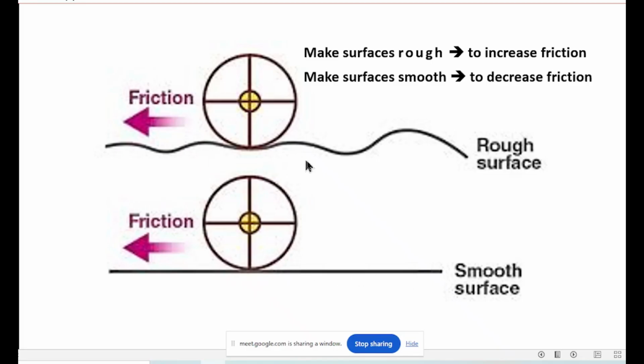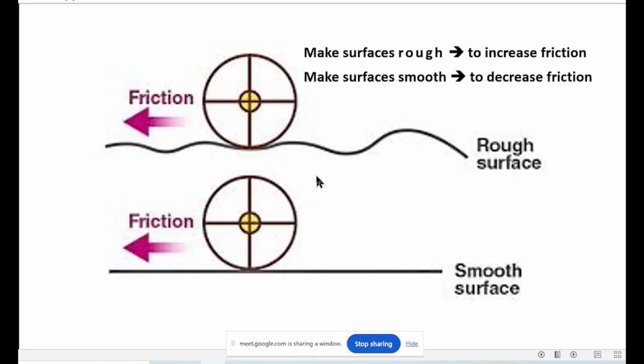And if you make it rough, like bumps, then the friction will be very high. So to make the friction high, you need ups and downs like this. And to make the friction low, you need a smooth, even surface. Right? So a rough surface means up and down, not in a straight line. That will be increasing the friction. And a smooth surface, no up and down, one plane, that will be decreasing the friction. Okay, got it? This much?